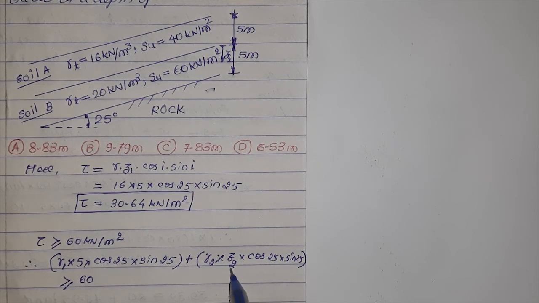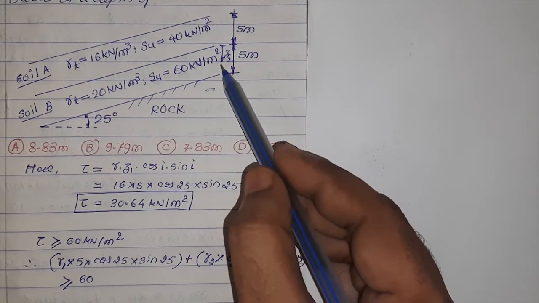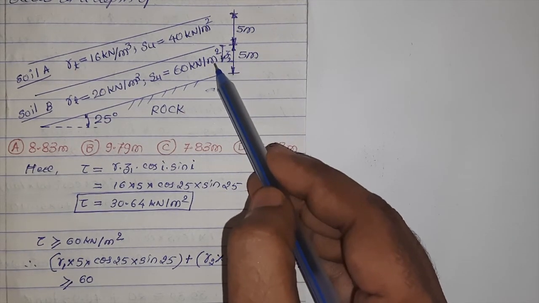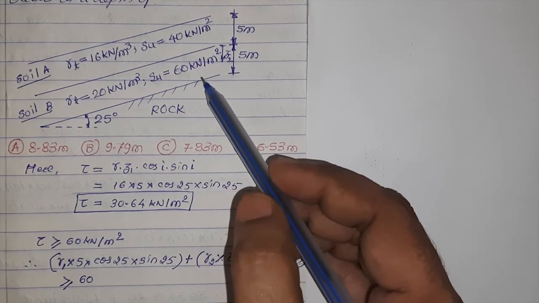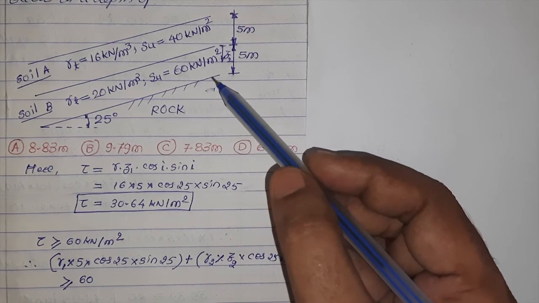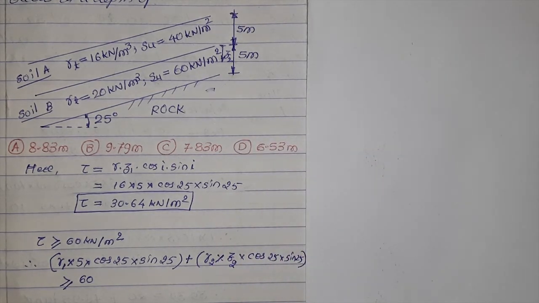So in this equation, what is Z2? Z2 is any point which we have considered below the interface of these two soils, at which we are assuming there is probable slip surface.